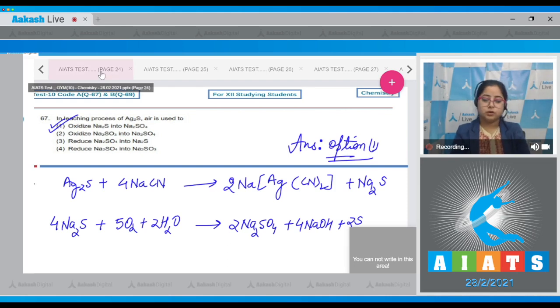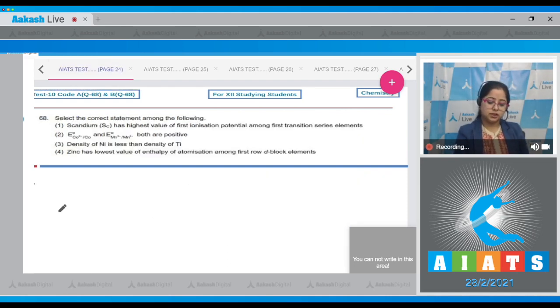Moving to next question, which is question number 68. Let's read it. Select the correct statement among the following. Scandium has highest value of first ionization potential among first transition series elements. Student, this is an incorrect statement as scandium has the minimum first ionization enthalpy among 3d series elements.